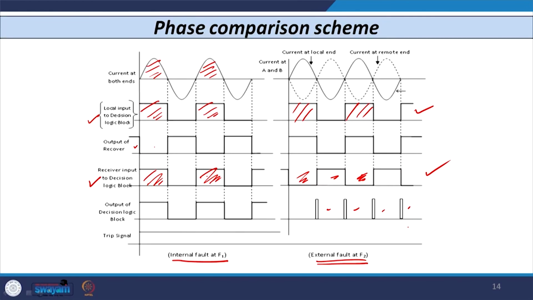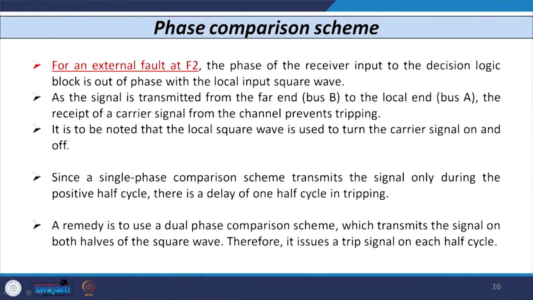You can see here that every half cycle we are giving the signal, which is why this type of scheme is known as the single phase comparison scheme, or the half wave phase comparison scheme, because we are giving the signal every half cycle. Obviously, there is a delay of half a cycle in this scheme. If we want to rectify this, you can use the dual phase comparison scheme, where you can transmit the signal for every positive and negative half cycle. So, that is a very important point.